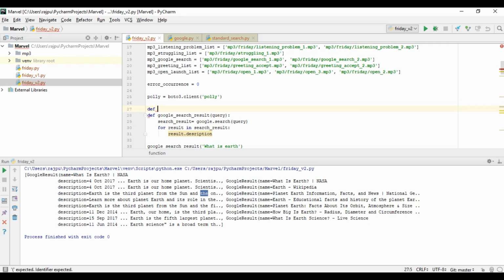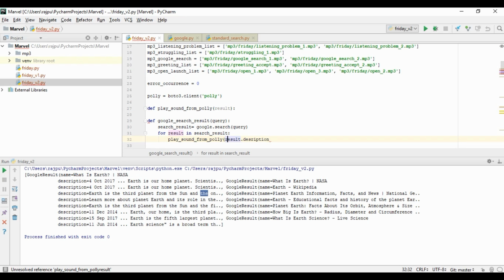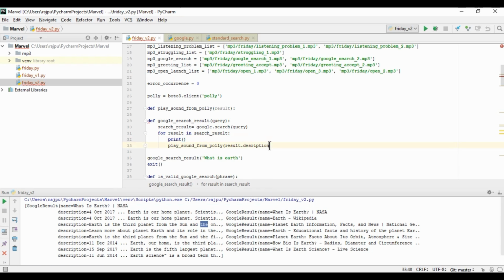Now again I am going to create a function which is play_sound_from_polly, and here we will pass the query result. So result, and we will call this here and pass the same, like this. And I'll put the description also so that you will have a better idea of what we are going to pass and play.